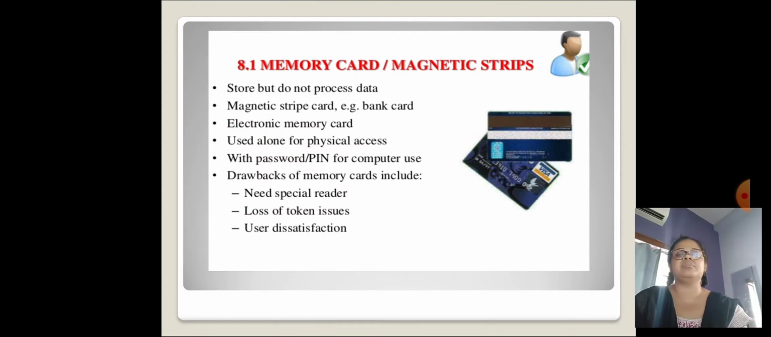Memory card and magnetic stripe. They store but do not process data. Magnetic stripe card, for example a bank card. They are also known as electronic money cards. They are used alone for physical access, or with a password or PIN for computer use. Drawbacks of memory cards include the need for a special reader, loss of token issues, and user dissatisfaction.